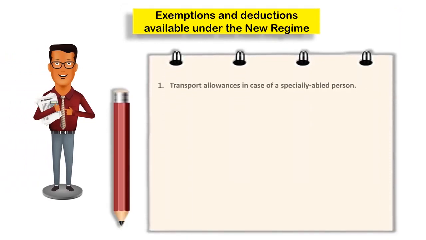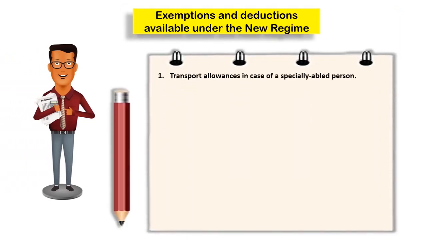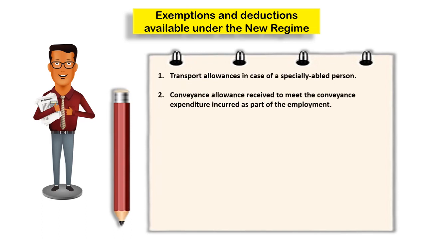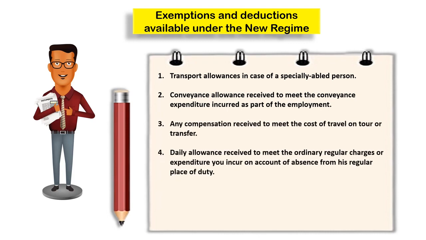That is, transport allowance in case of a specially abled person, conveyance allowance received to meet conveyance expenditure incurred as a part of employment, any compensation received to meet the cost of travel on tour or transfer, daily allowance received to meet the ordinary regular charges or expenditure on account of absence from regular place of duty,